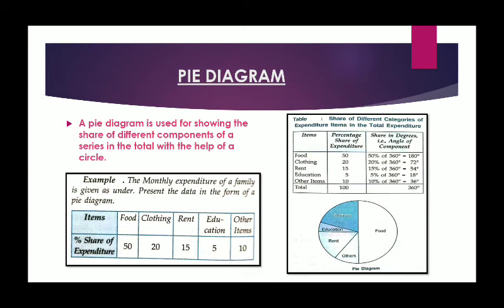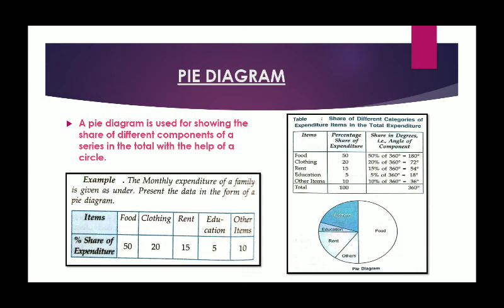Here in the example we can see the monthly expenditure of a family is given, and different items are given: food, clothing, rent, education and other items. For food the value is 50, then 20, 15, 5 and 10. On the other hand, the percentage share of expenditures is also given. Now, using this we can form a pie diagram.